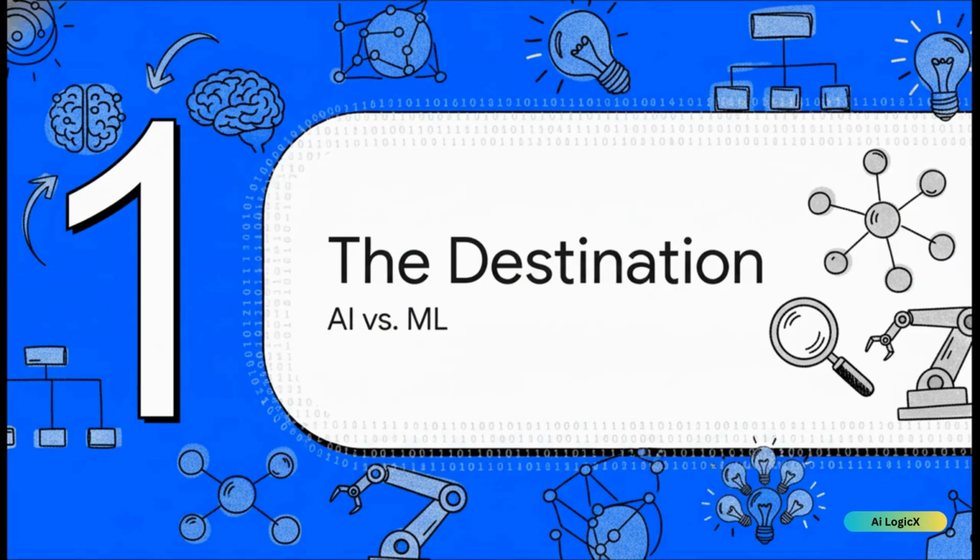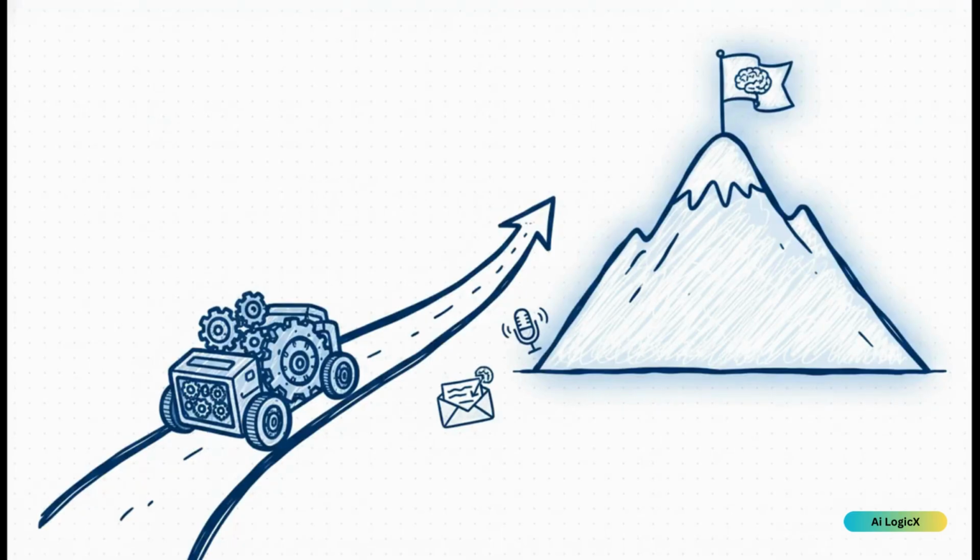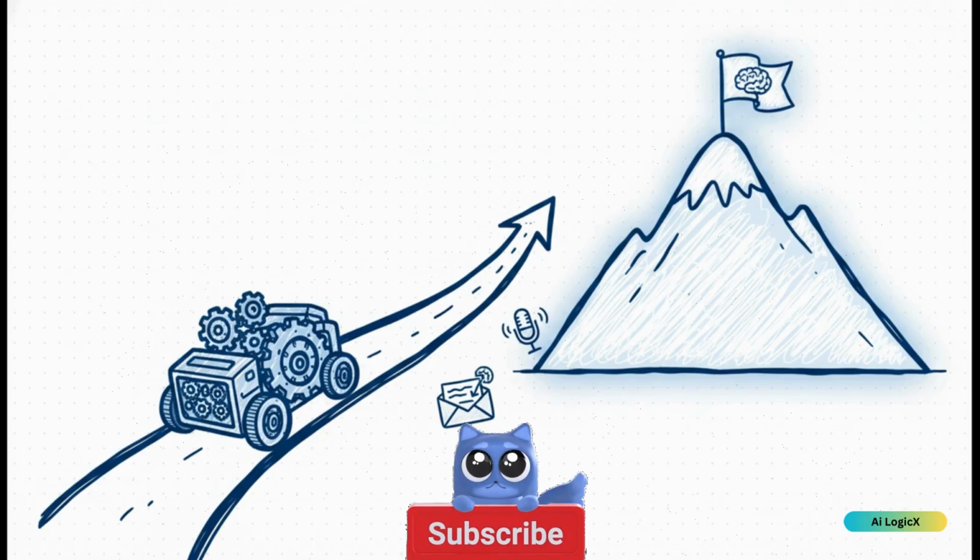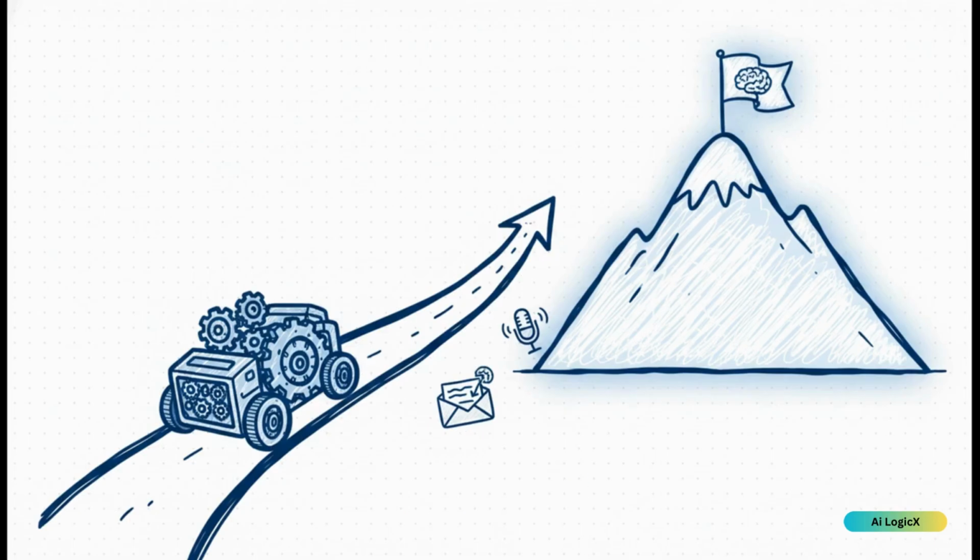Before we go any further, we have to get really clear on the two biggest terms you'll hear all the time, AI and machine learning. So what is the real difference here? Well, it's actually pretty simple. Think of artificial intelligence, or AI, as the big ultimate goal. We want to create machines that can think, reason, and act like humans. Things like Siri or a self-driving car.